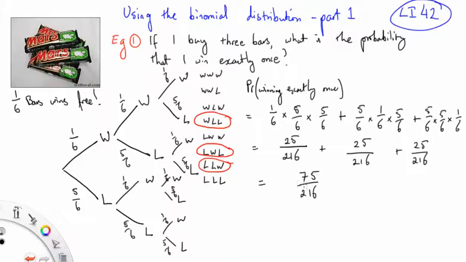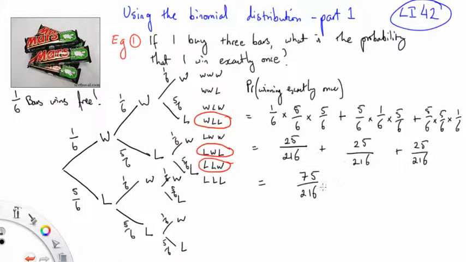So let's think about that. 1 in 6. Well, yeah, you're more likely to win exactly once if you buy 3. Not necessarily intuitive, but that's the probability of winning exactly once if you buy 3 bars.